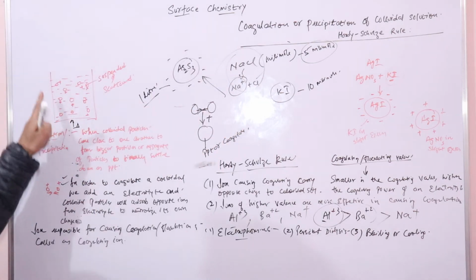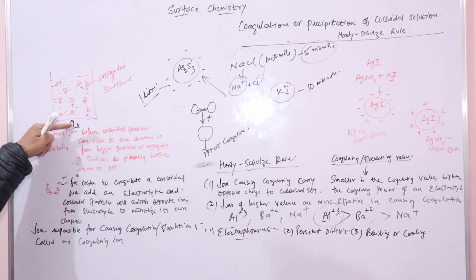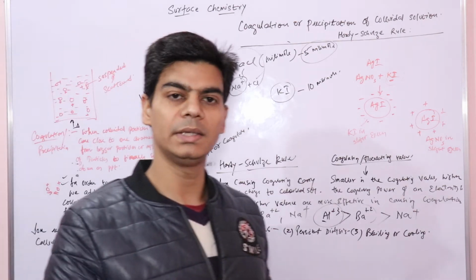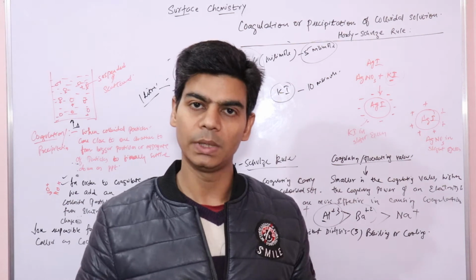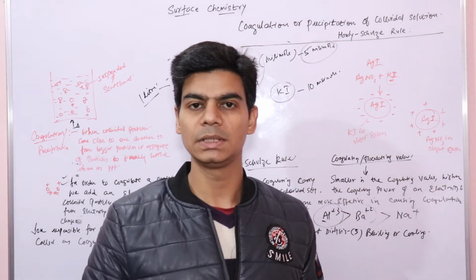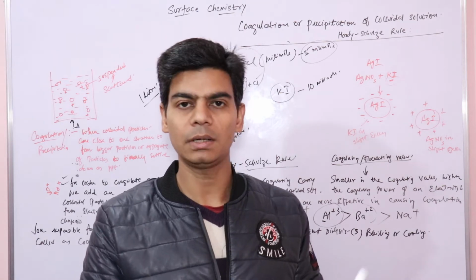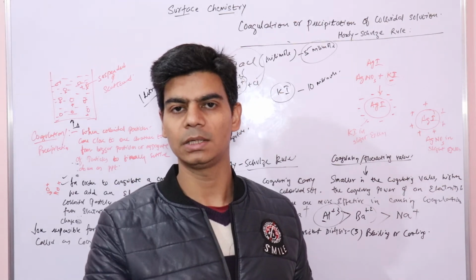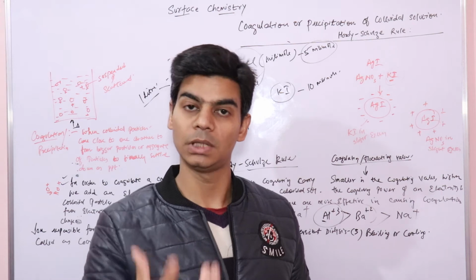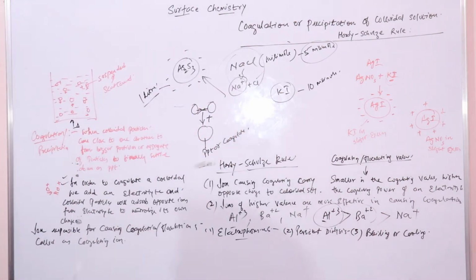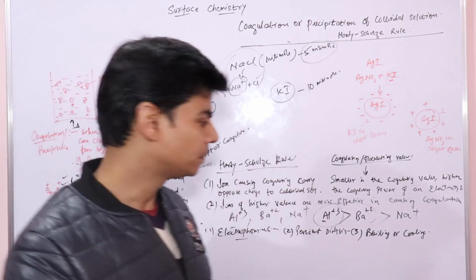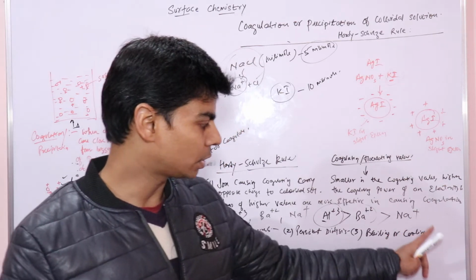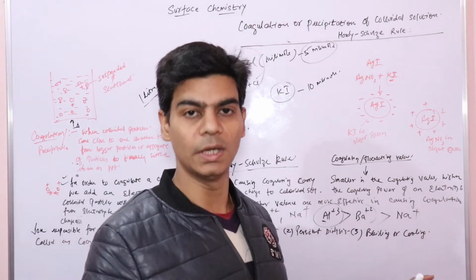I'll repeat. Since they are moving at a high speed, when you increase the temperature of colloidal solutions, these colloidal particles will start moving at a high speed, right? When they move at a high speed, then they will collide more frequently and more vigorously, so vigorously that they will overcome the force of repulsion and will combine or coalesce to form bigger particles, and will eventually precipitate out, or coagulate out, right? So this is the case when the temperature is raised. Now let's look when the temperature is lowered, or how coagulation is caused on cooling, right?